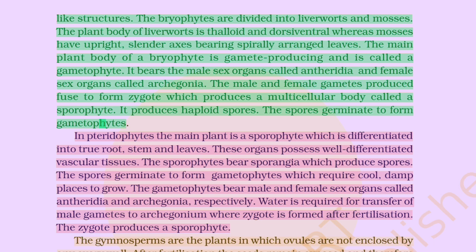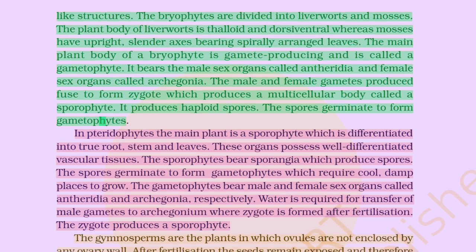The main plant body of the bryophyte is gamete producing and is called a gametophyte. It bears the male sex organ called antheridium and the female sex organ called archegonium. The male and female gametes fuse to form zygote, which produces a multicellular body called a sporophyte. It produces haploid spores. The spores germinate to form gametophyte.